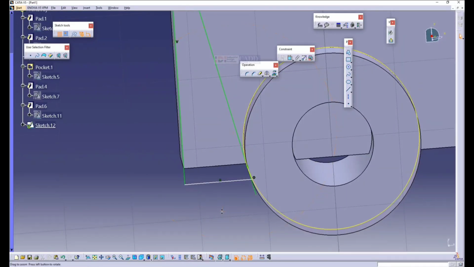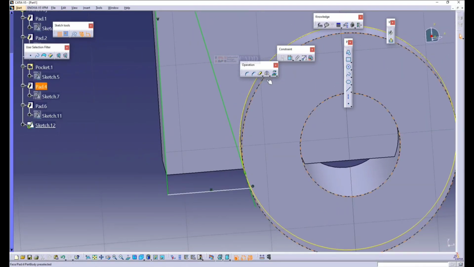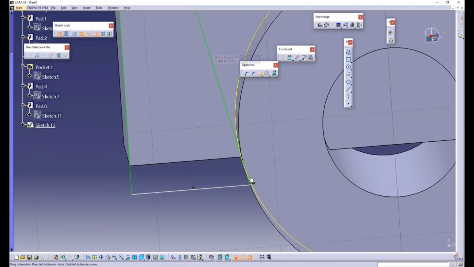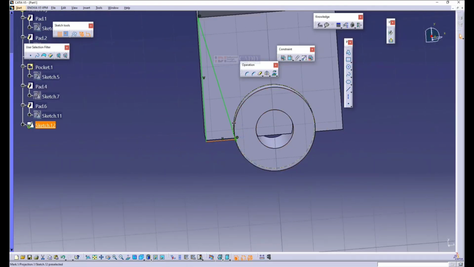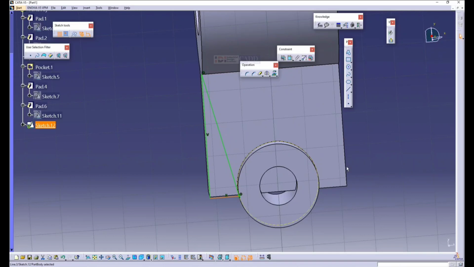I'll go for the tool called trim, erase. So you can see this is a closed body. Now I'll project the center circle.